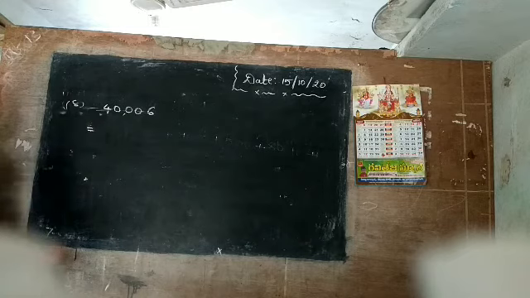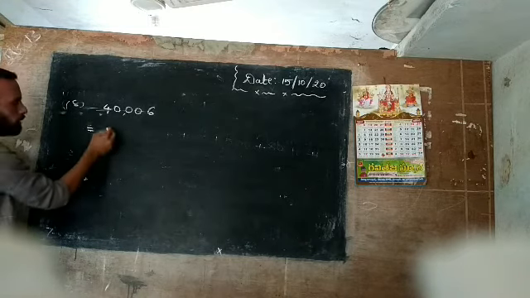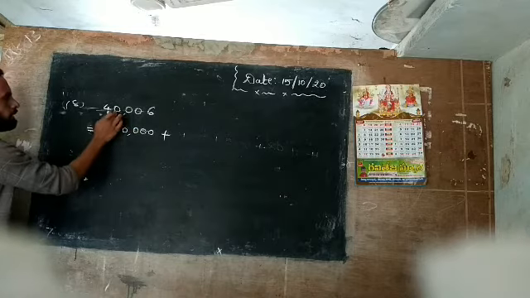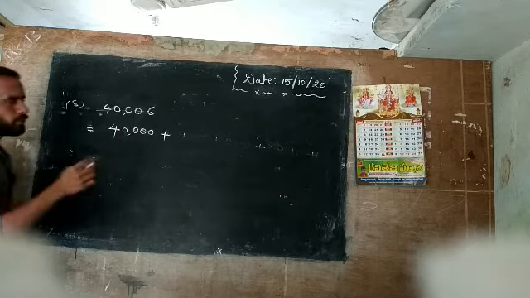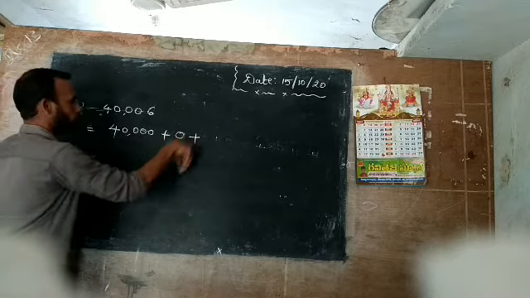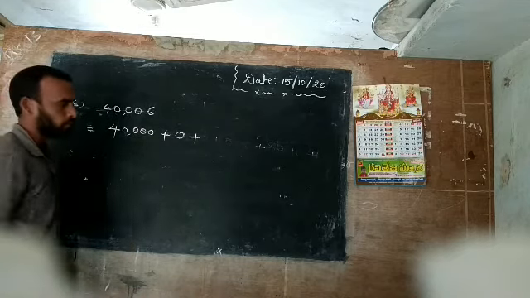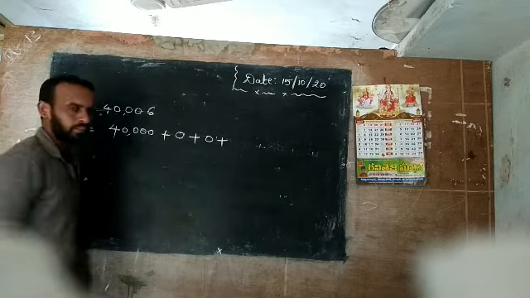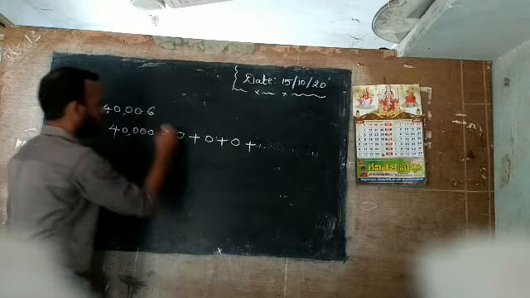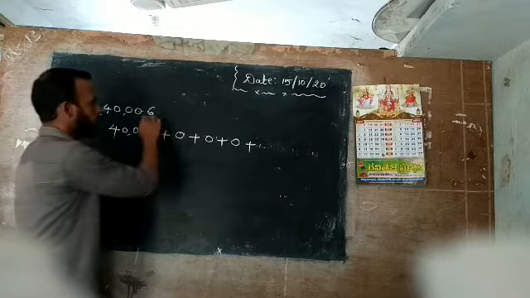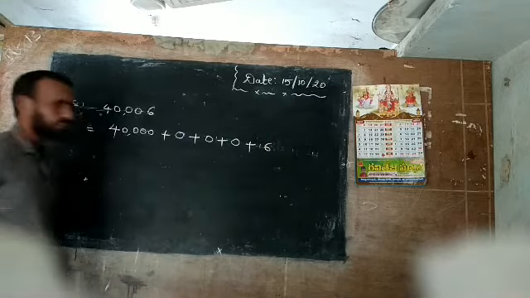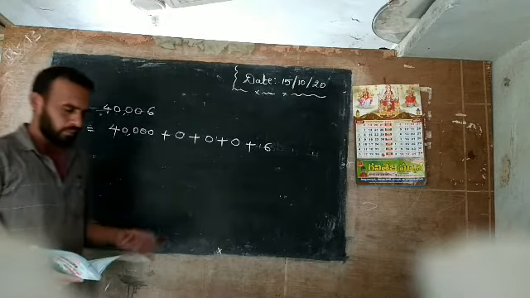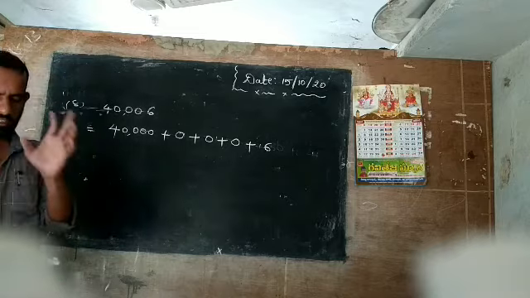Very easy problem. Here 4 is at 10,000 place, that's why 40,000, plus here 0 is in which place? 1000's place, 0 into 1000 is 0, plus 0, which place? 100's place, 0 into 100 is 0, plus 0 is at 10's place, 0 into 10 is 0, plus 6, which place? 1's place, 6 ones are 6. Understand? This is the expanded form of numbers. Remaining all problems are homework problems.